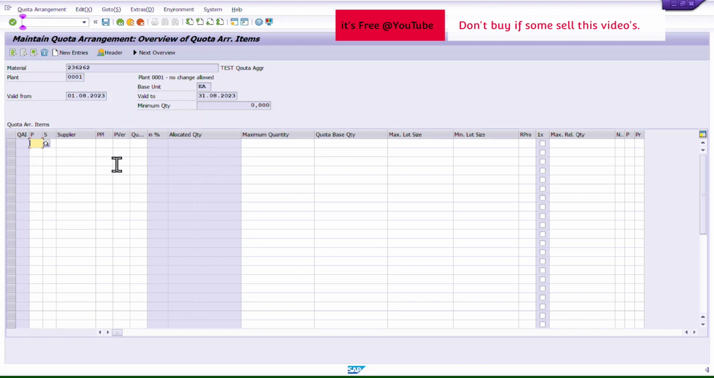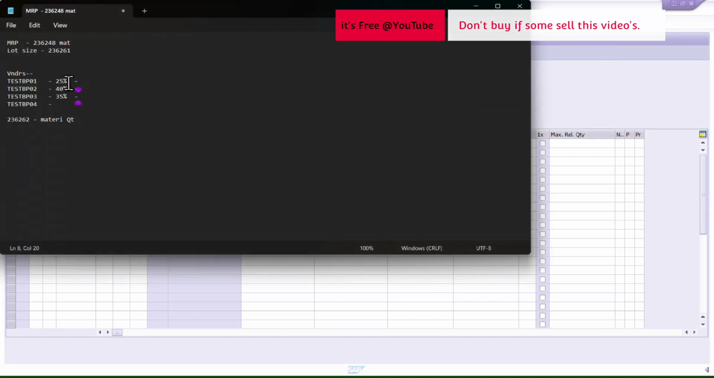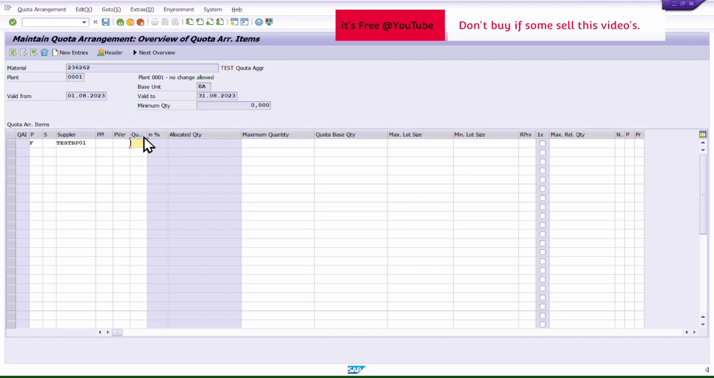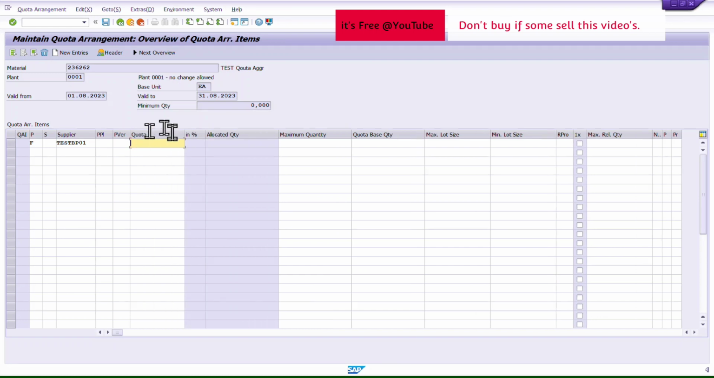Once we go inside, we will see the item level in the quota agreement, and this is the screen where first is the procurement type, whether it is external procurement or internal. Definitely I will use F for external procurement. Then who is my supplier? Let's say the first supplier is test one. Then how much we decided to give the first supplier is 25%. So this is the quota that we were talking about. So I will give 25% here. It will pick automatically.